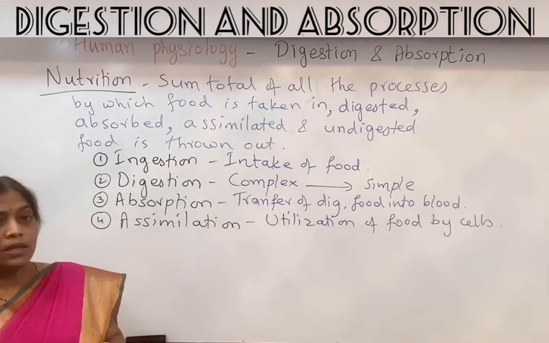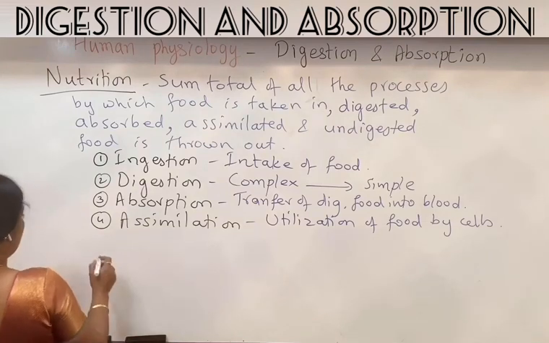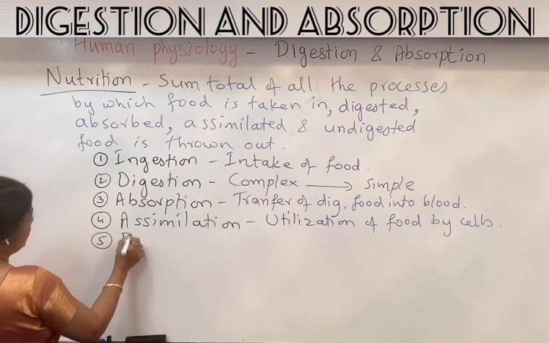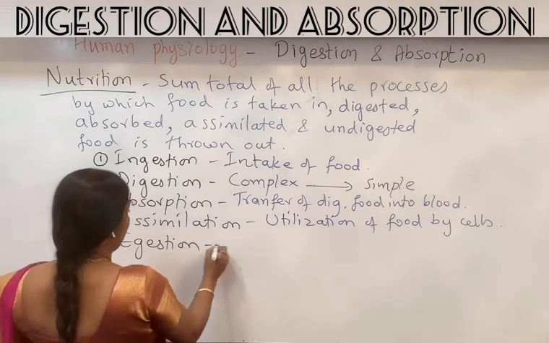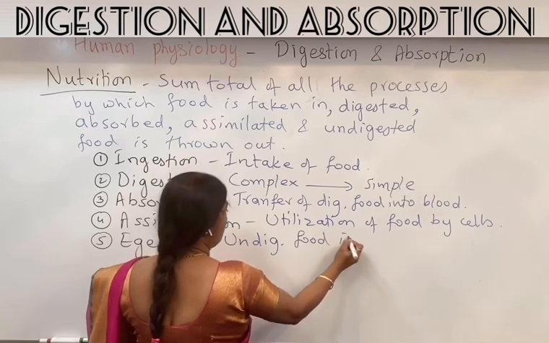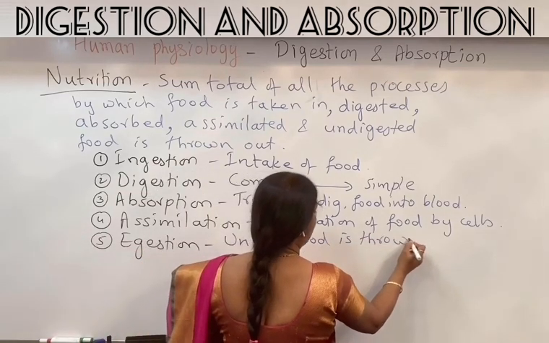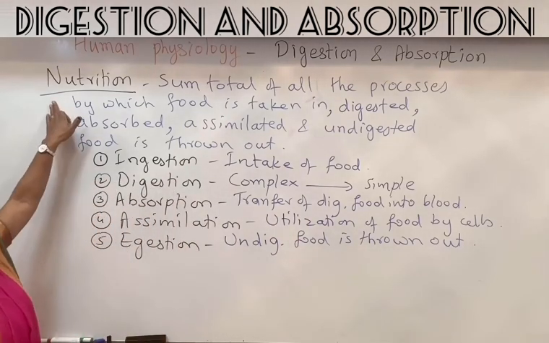Now the food that is not digested and not absorbed is thrown out of the body by the process called egestion. Egestion is the process by which the undigested food is thrown out. So that is nutrition. I'll give a quick recap.